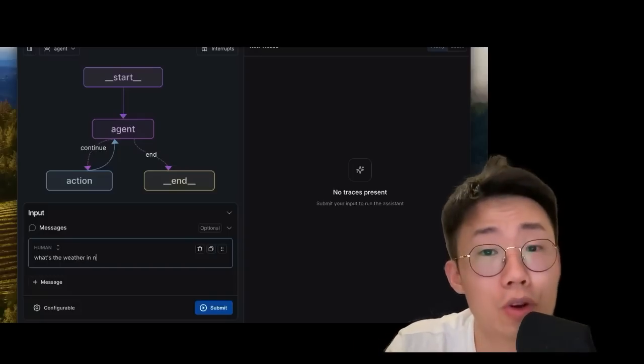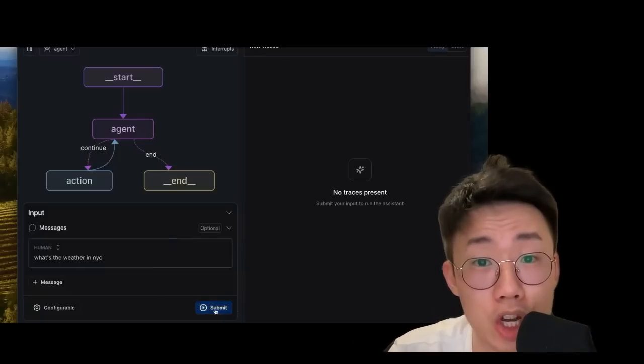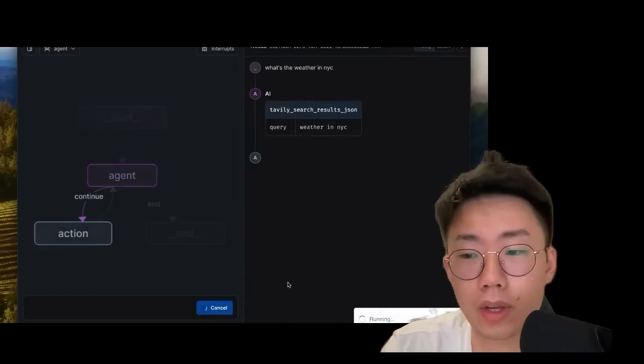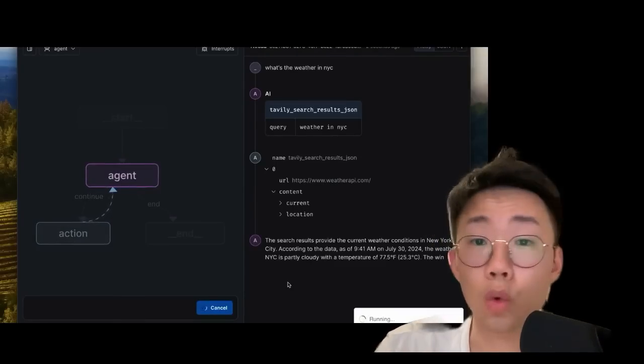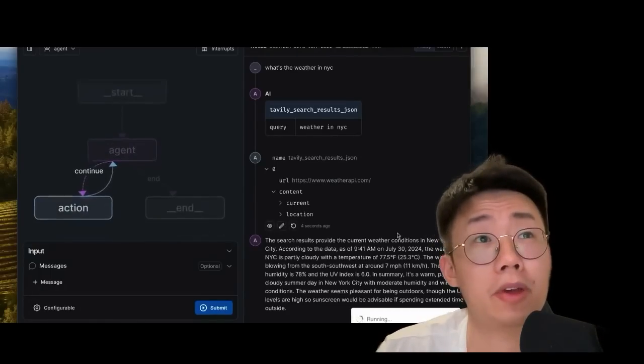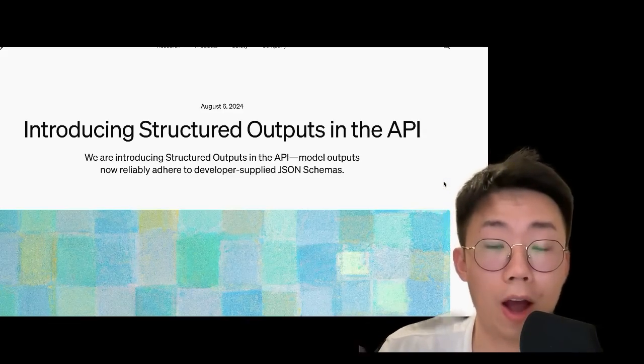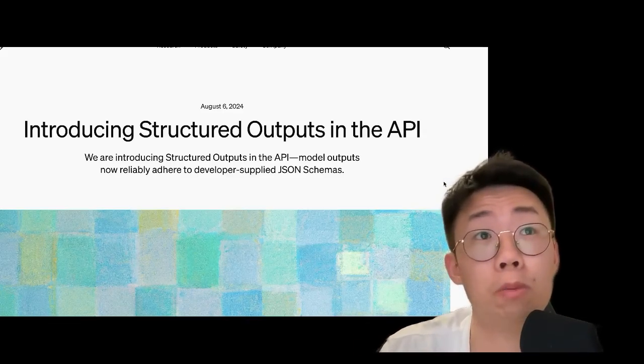For example, if you're building AI agents, as the agentic system becomes more and more complex, it is really challenging and painful to get the agent to perform consistently. So 1 out of 100 times, the agent might behave totally differently. And this structured output feature is going to really help and change that.